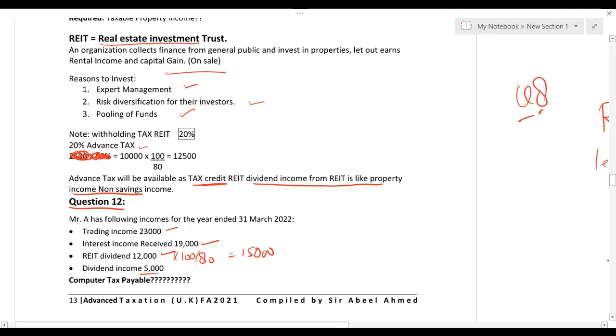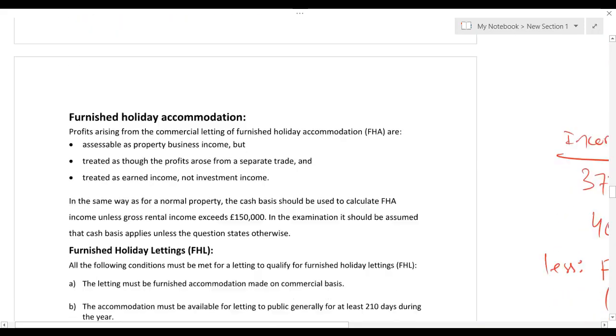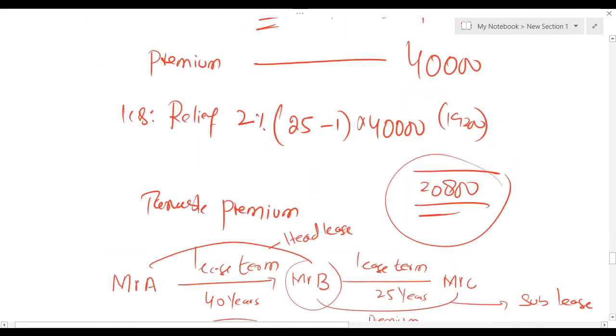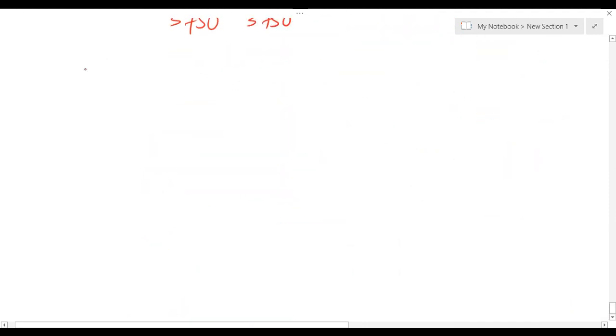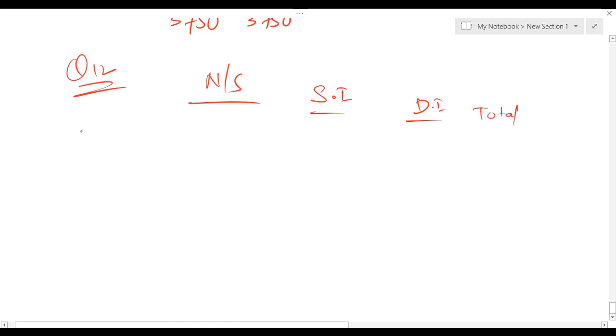So we have trading income of 23,000 and interest income.